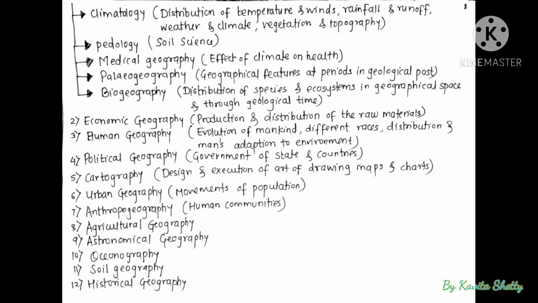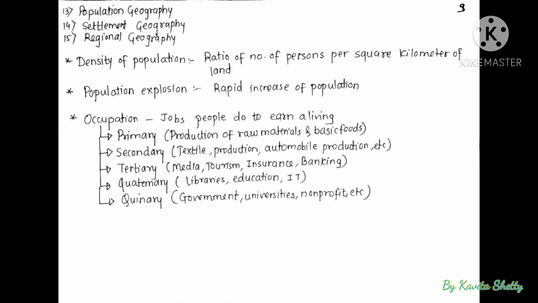towards the next slide. Density of population is nothing but the ratio of number of persons per square kilometer of land. Population explosion means rapid increase of population. There are a number of types of occupation. Just go through the types of occupation one by one.